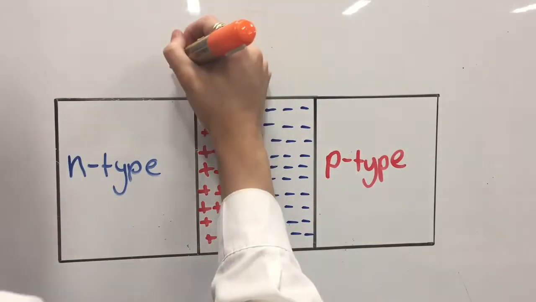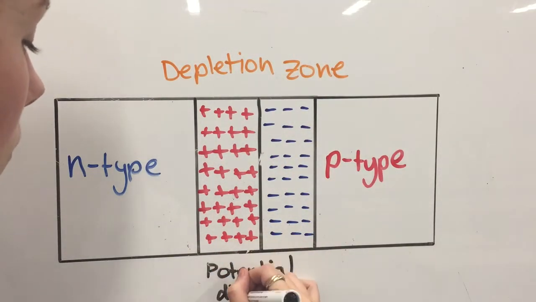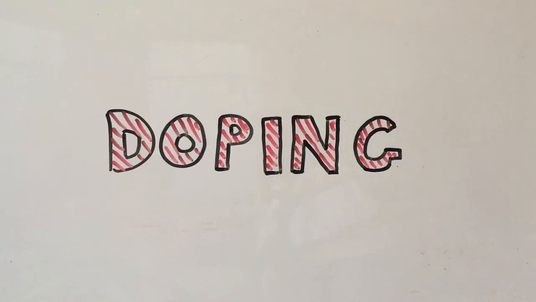This positive and negative charge at the p-n junction is known as the depletion zone, and this creates a potential difference. In summary, doping is the addition of an impurity into the lattice of a semiconductor with the aim of making it more conductive.